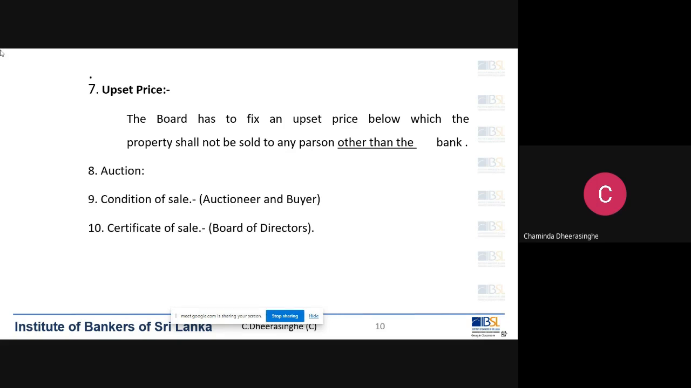The upset price has to be passed by the board of directors. The bank officers have to prepare the board paper, put it to the board and get the approval, and then you have to inform the auctioneer the price. So that is how we prepare the upset price.